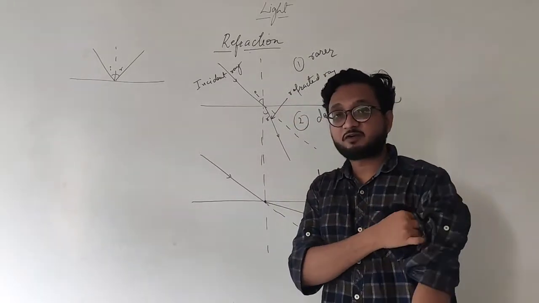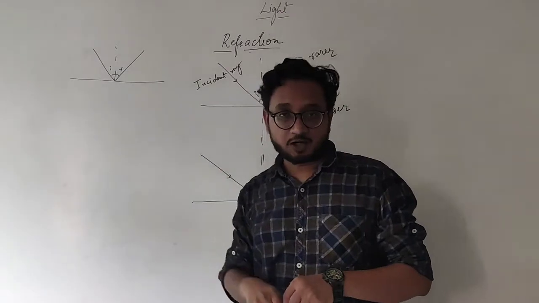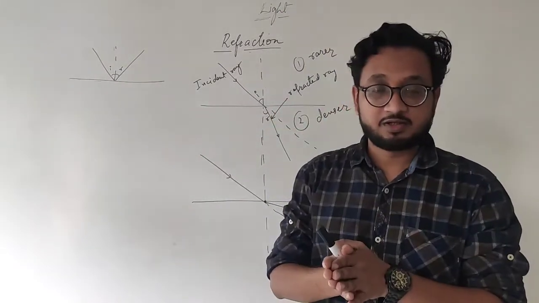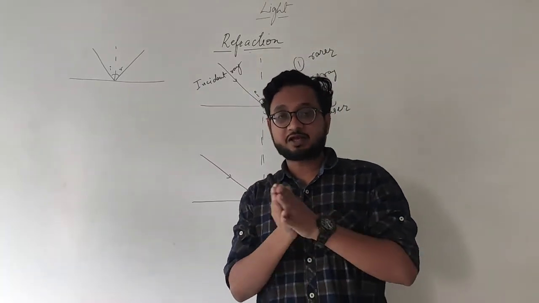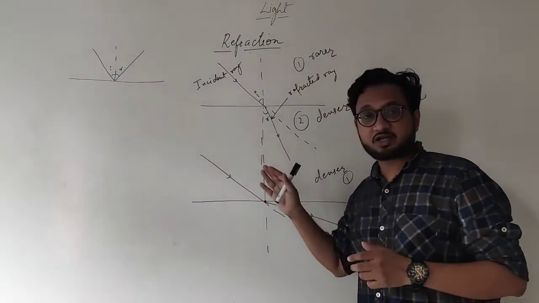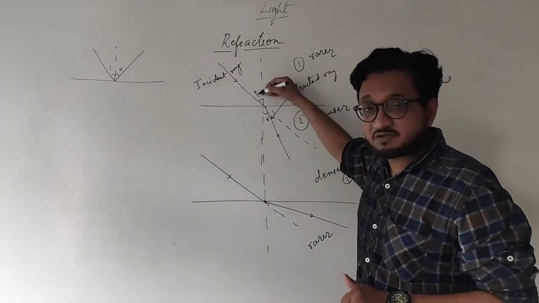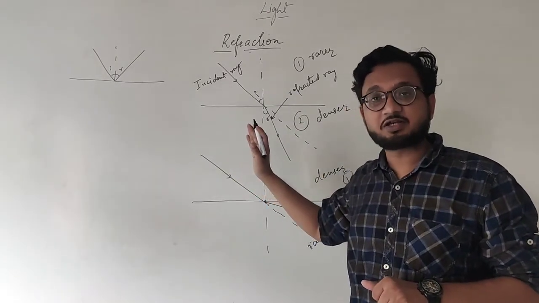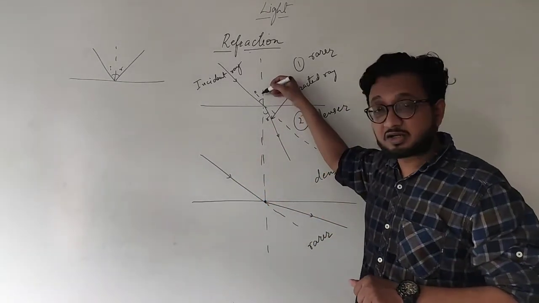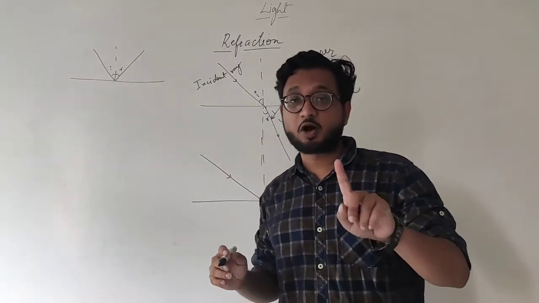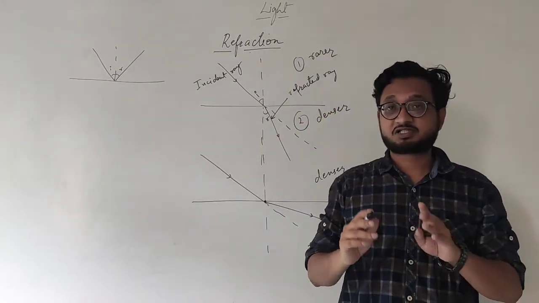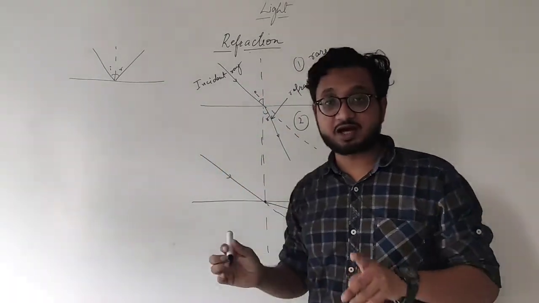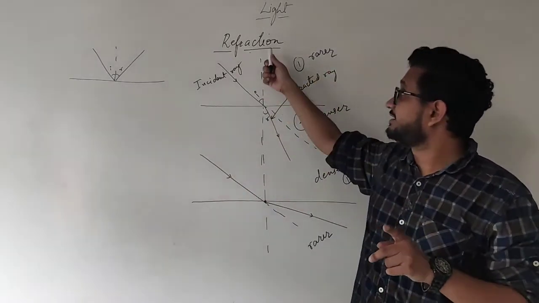If you remember, the first law of reflection was that the angle of incidence and angle of reflection are equal. But in this case, this is the angle of incidence, but the ray has now bent a little bit, it has changed its path a little bit towards the normal. That means the angle of incidence and angle of refraction are not the same. So that is not the law, but just for your understanding, don't mention that the angle of incidence and angle of refraction are the same. They are not possible in refraction.